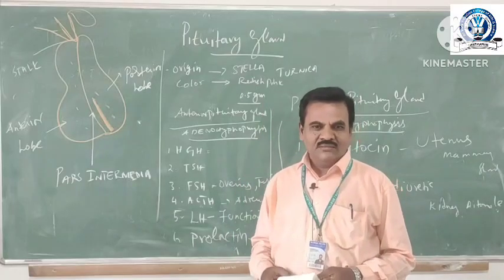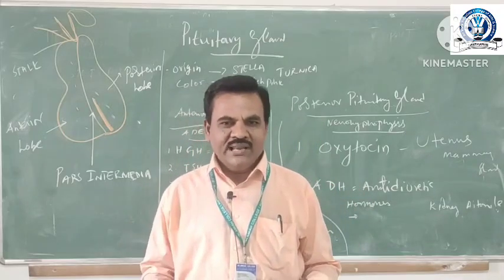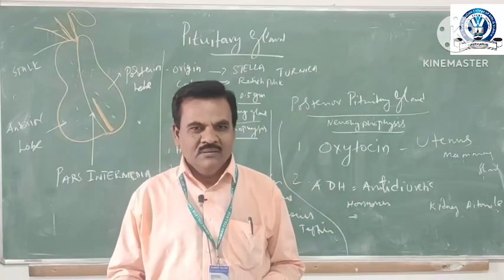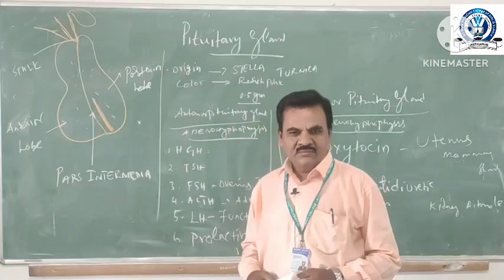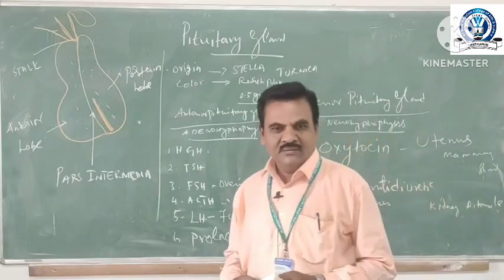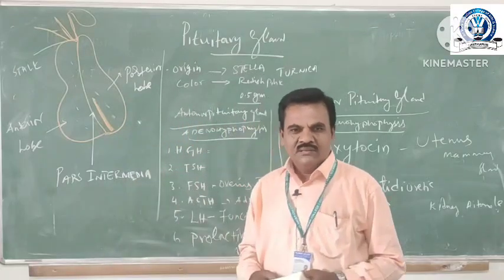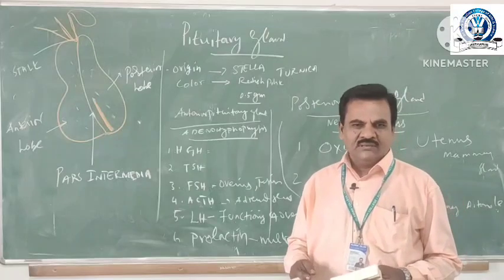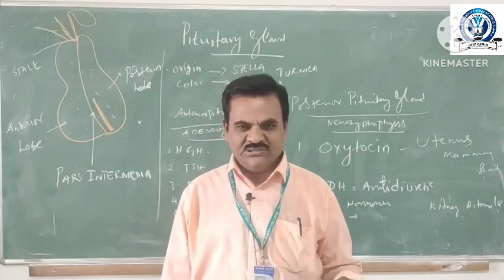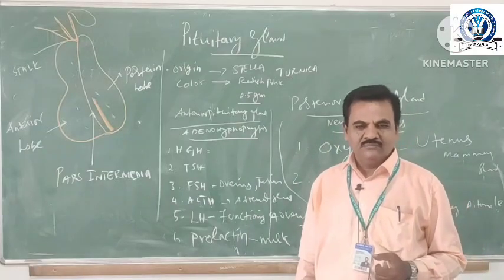Our body consists of various endocrine glands. The endocrine glands secrete hormones. The hormones play a very important role for our body: thermoregulation, growth and reproduction. Without hormones, mammals or other animals cannot regulate their metabolic processes, thermoregulation and also reproduction.